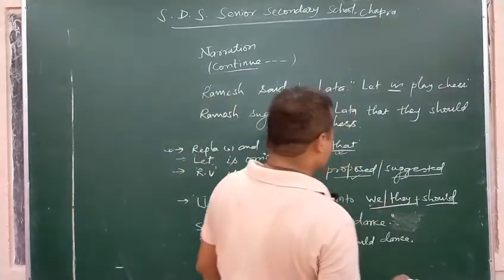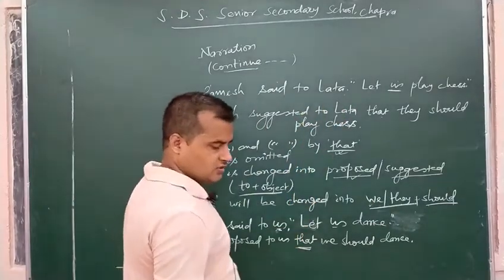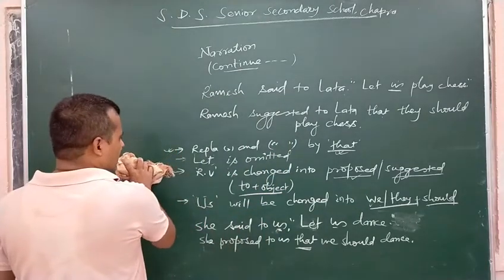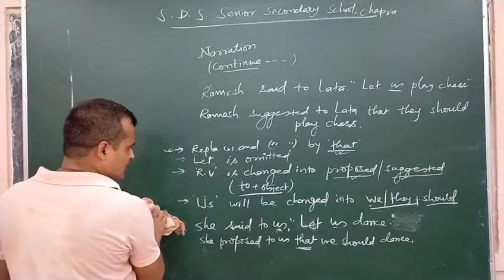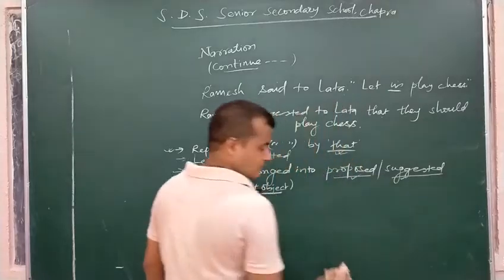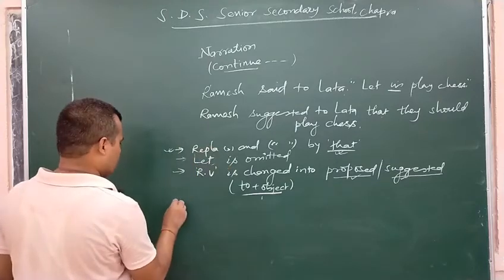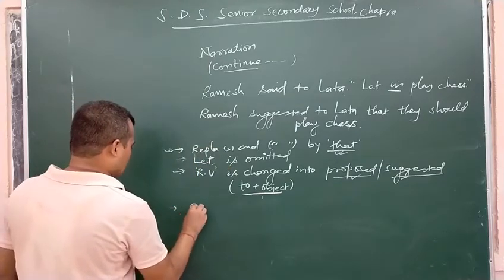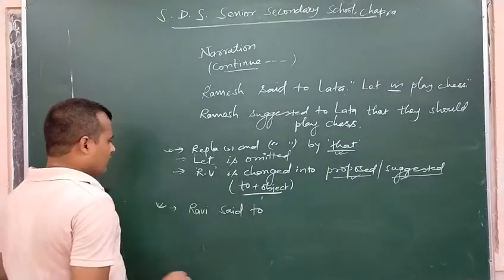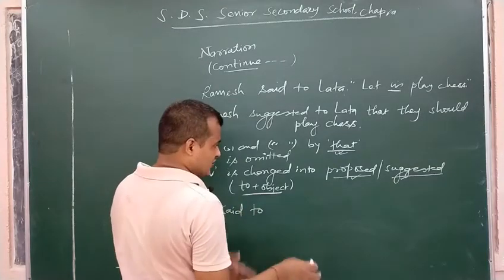There may be such sentences having an objective case other than us, but I think such sentences are rare and will not be used. We can see an example of such a sentence. Ravi said to me, let me sit here. I am not going to write the rule for this. With an example we can understand what changes are going to happen.